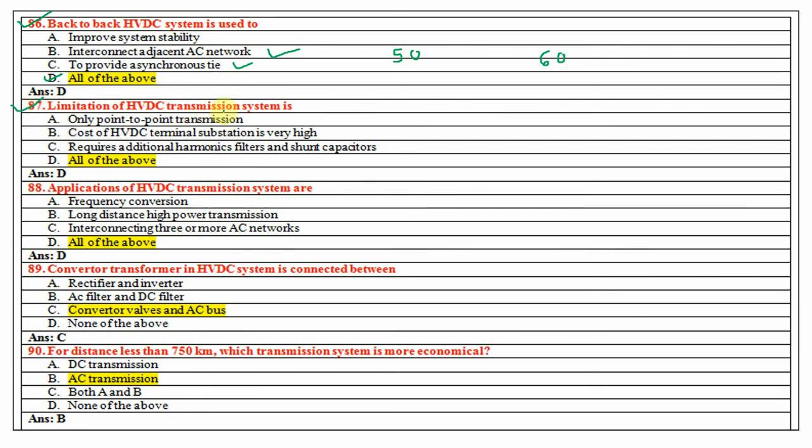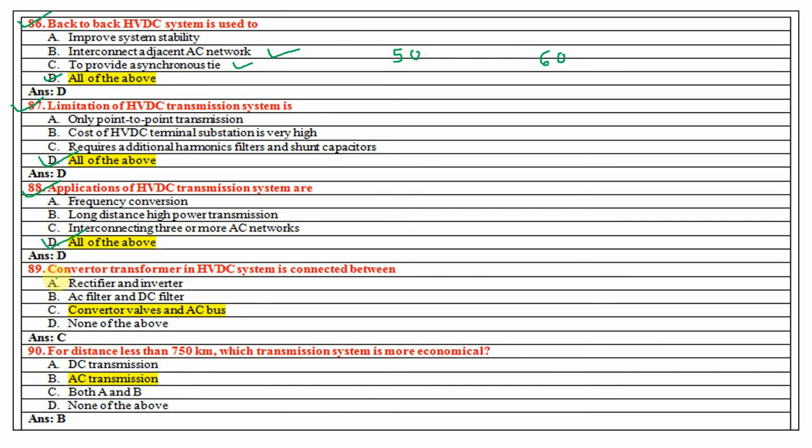The limitations of an HVDC transmission system are that it is only point-to-point transmission, the cost of the HVDC terminal substation is very high, and it requires additional harmonic filters and shunt capacitors. So the answer is all of the above. Now the 88th question: applications of an HVDC transmission system are frequency conversion, long distance high power transmission, and interconnecting three or more AC networks. So the answer is all of the above.